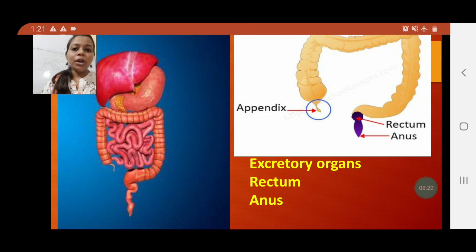So I hope you all have understood. As you can see, many organs are taking part in only one function, that is digestion. More than 8 organs are involved in the single process of digestion.